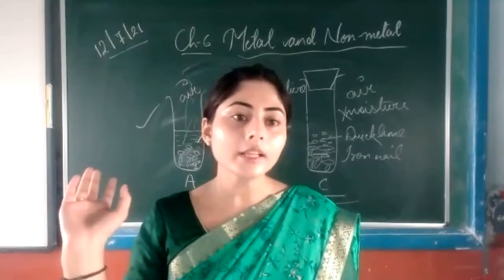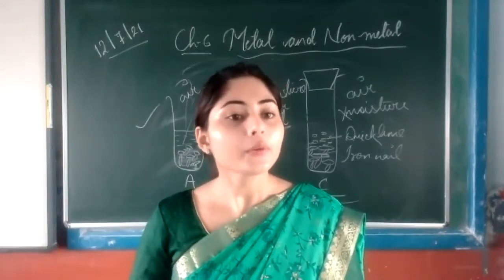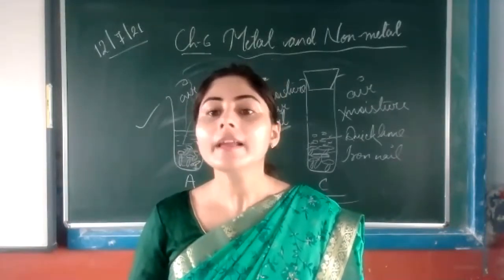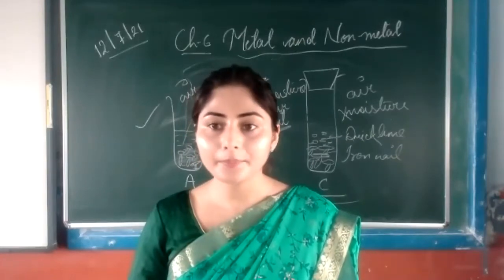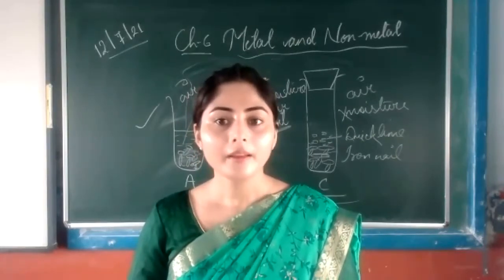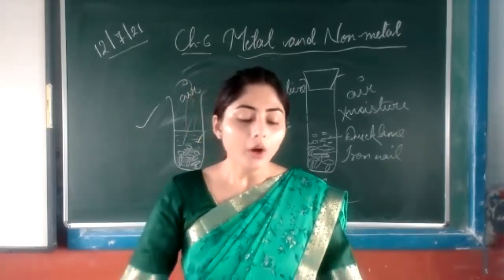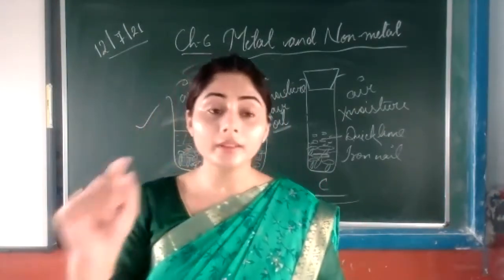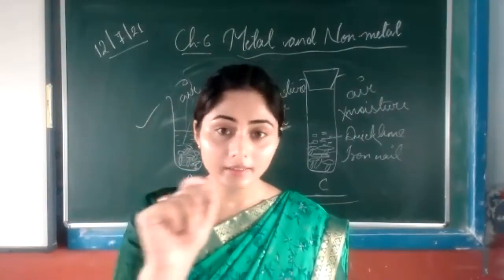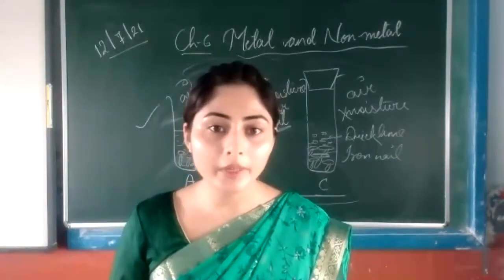This is the whole electrolysis process. You will study this electrolysis process in your higher classes, where there is an experiment for this. All right, then underline this electroplating, all this definition: what is electroplating?